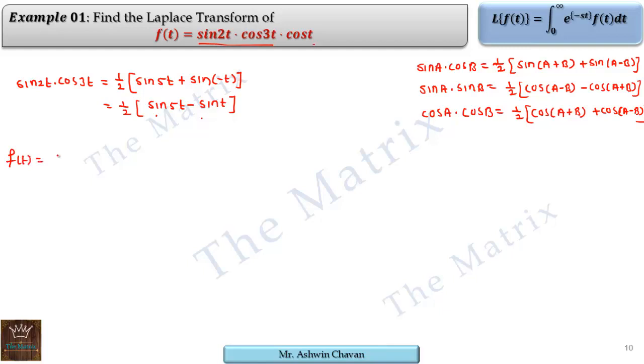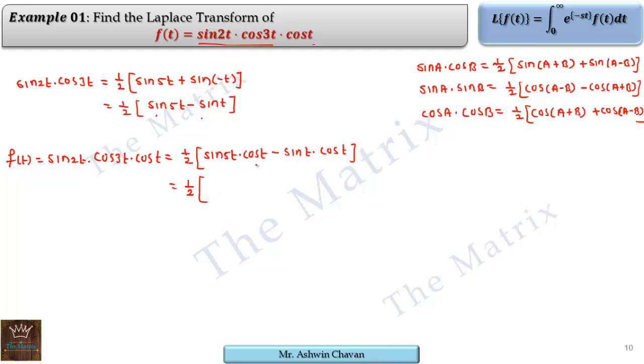So f of t, that is, multiply both sides by cos t. So sine 2t cos 3t cos t is half of that, with cos t going inside: sine 5t into cos t minus sine t into cos t. So again we have half of this.